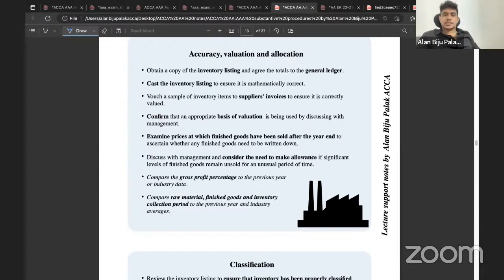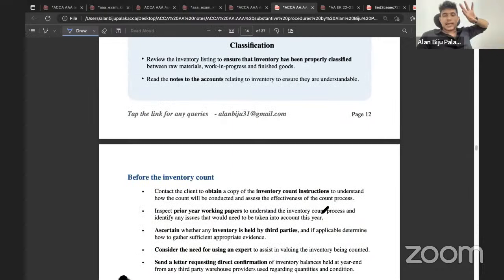Consider that if it is mentioned in the scenario that the inventory count is taking place currently, in that case, you need to write the points in relation to during the inventory count. Again, if it is mentioned in the scenario that the inventory count has already taken place in the prior week, and now you're going to perform the procedures in relation to the inventory, then you need to mention the procedures relating to after the inventory count. If it is clearly mentioned in the scenario that some or many of the inventory is held in the company's third party warehouse, then you need to write procedures in relation to inventory held with third parties. If it is mentioned that the company is recording inventory at standard cost, then you need to write the points in relation to standard costing.